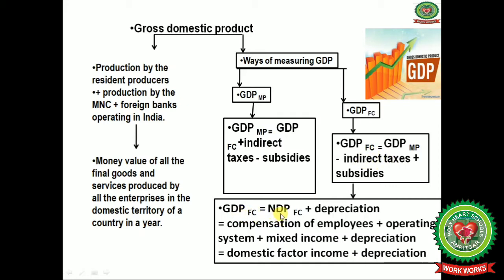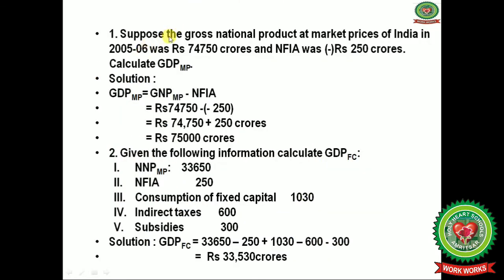Now GDP at factor cost is equal to NDP, net domestic product at factor cost, plus depreciation, meaning consumption of machinery. That is also equal to the compensation of employees plus operating surplus plus mixed income plus depreciation, and this can also be equal to domestic factor income plus depreciation.